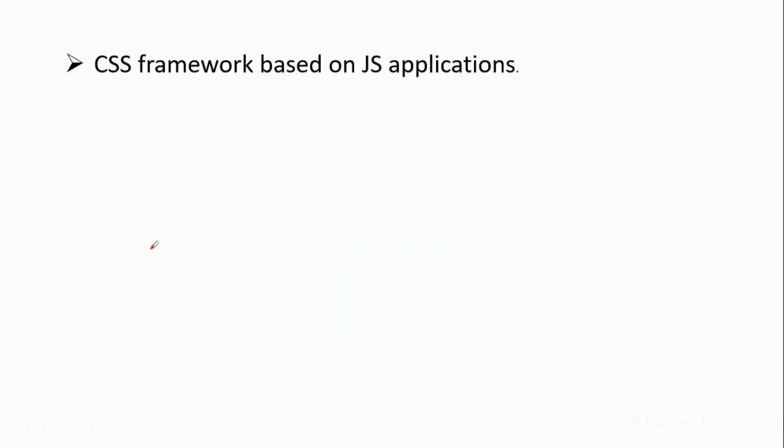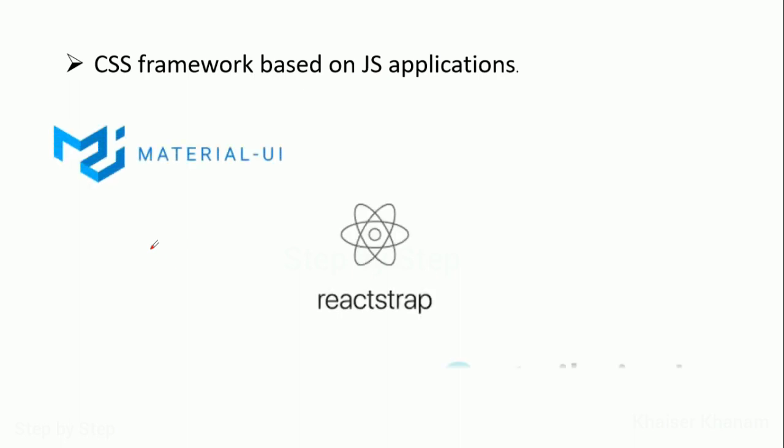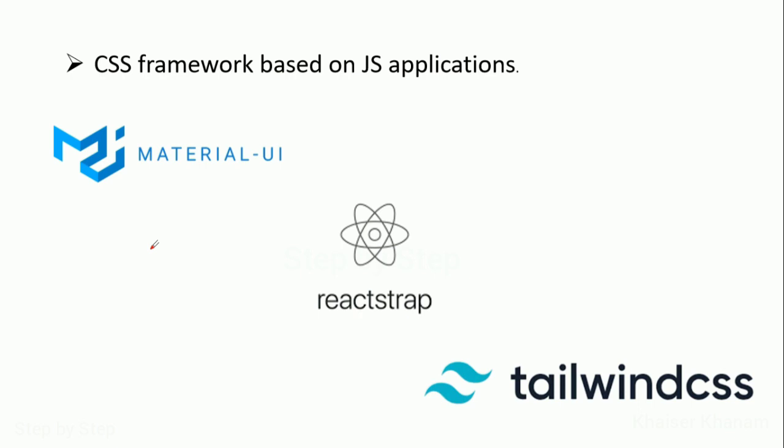Now next, the second type is CSS frameworks based on JavaScript applications. We have Material UI, Reactstrap and Tailwind CSS. Once you learn React, then these are very important. In Material UI, you will get many icons. You can learn this one. Okay, you will get ready-made code. You just have to copy and paste and you will get your website ready in minutes. We also have Reactstrap and Tailwind CSS. Okay, you can learn any one of these or you can learn all three. All three are very important.